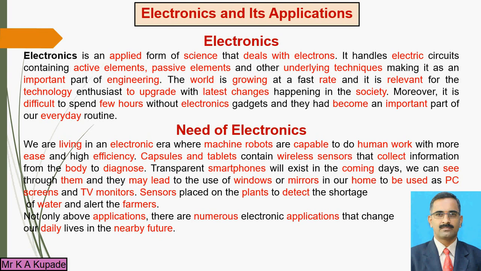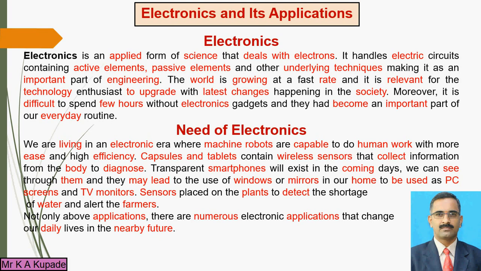Electronics is an applied form of science which deals with electrons. Electronics handles electrical circuits containing the devices I shared, that means active and passive devices.